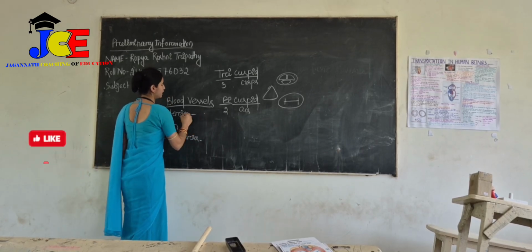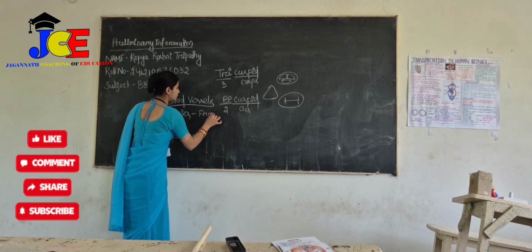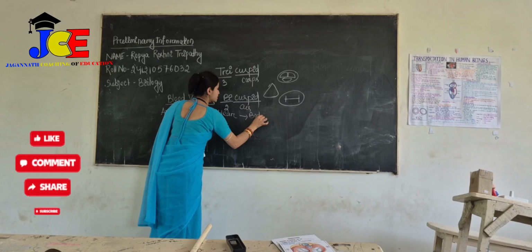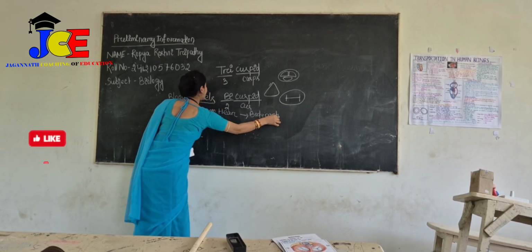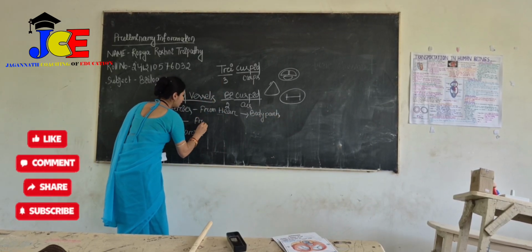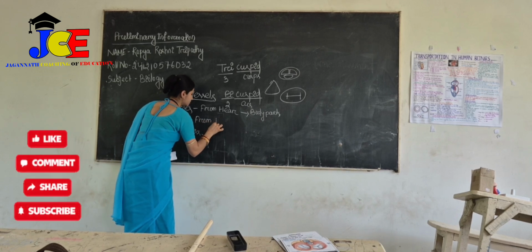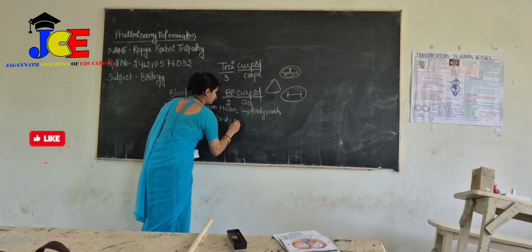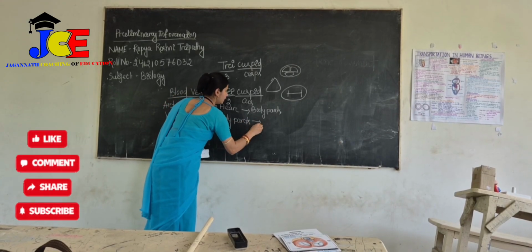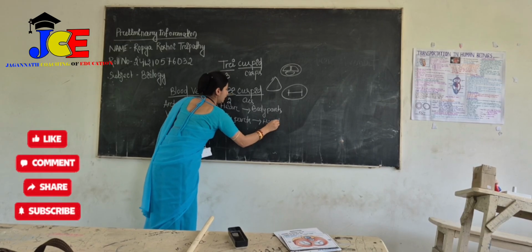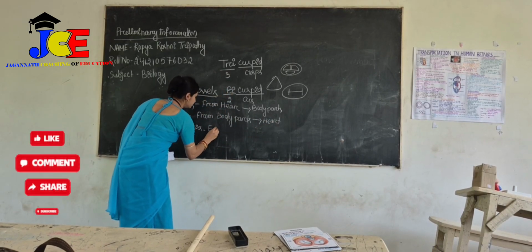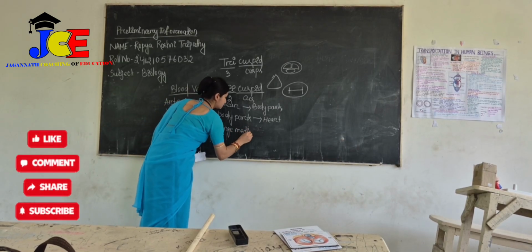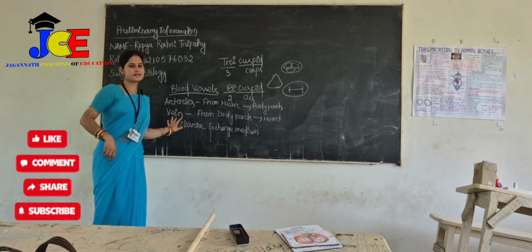The artery transports the blood from the heart to the body parts. The vein carries the blood from body parts to the heart. And the capillary is an exchange medium between arteries and veins.